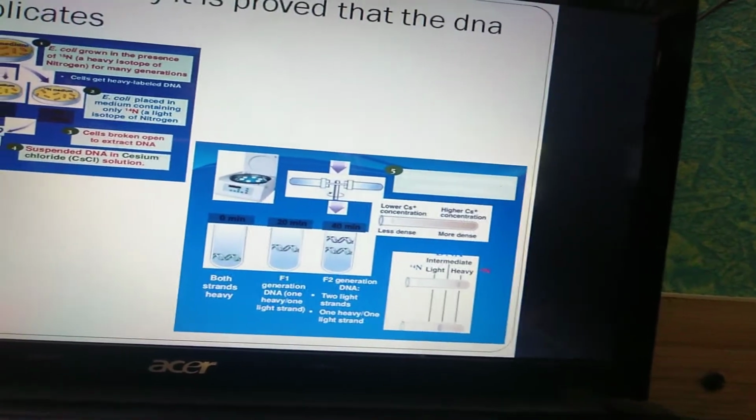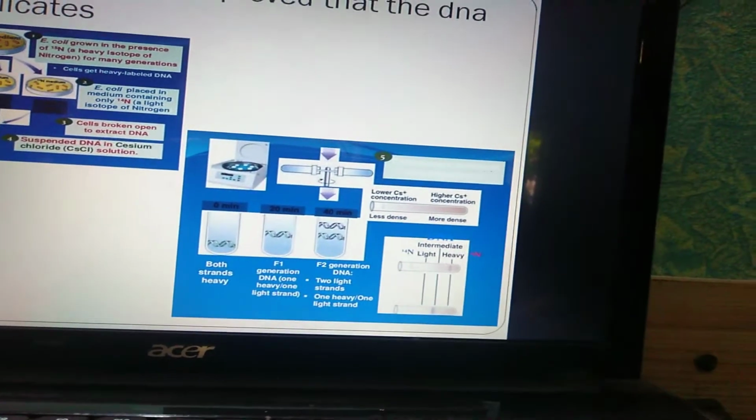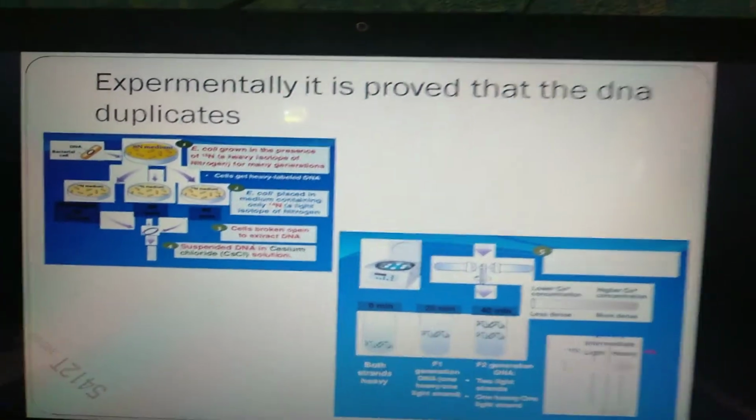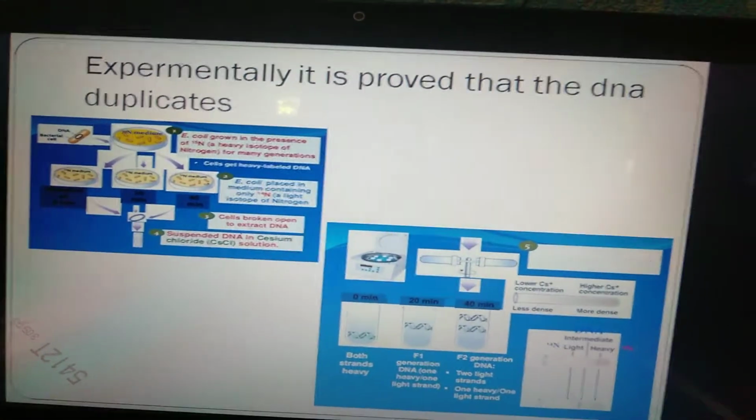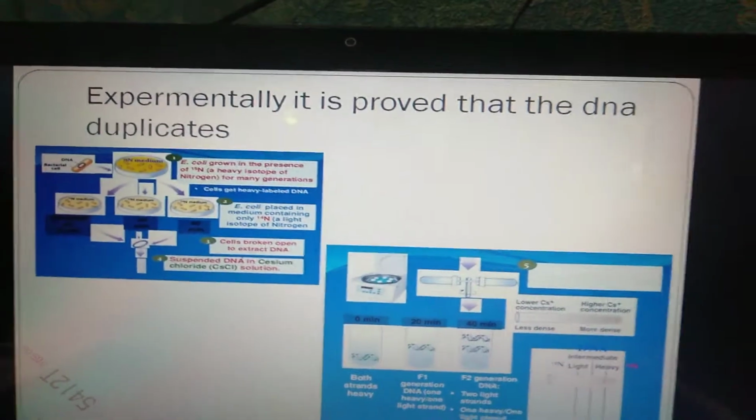Then the centrifugation process is run, and we can see how the strands have been divided. For the F1 generation, one heavy chain and one light chain are separated. Then in the F2 generation, 2 light chains and 1 heavy chain are separated. So we can see that replication has happened with the help of the centrifugation process also.